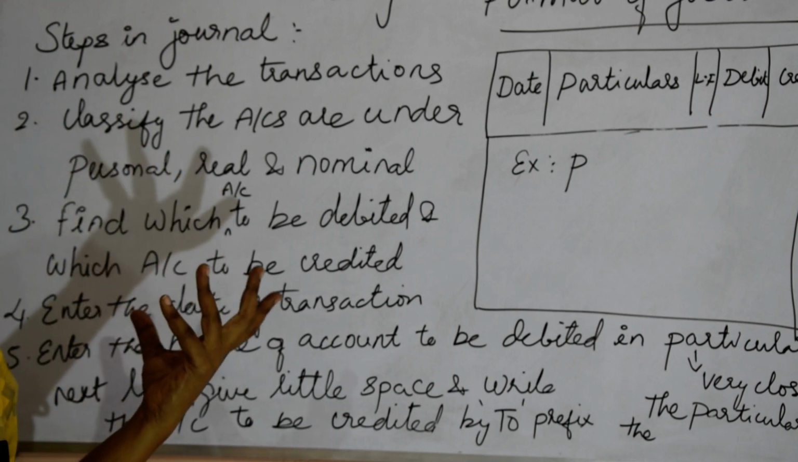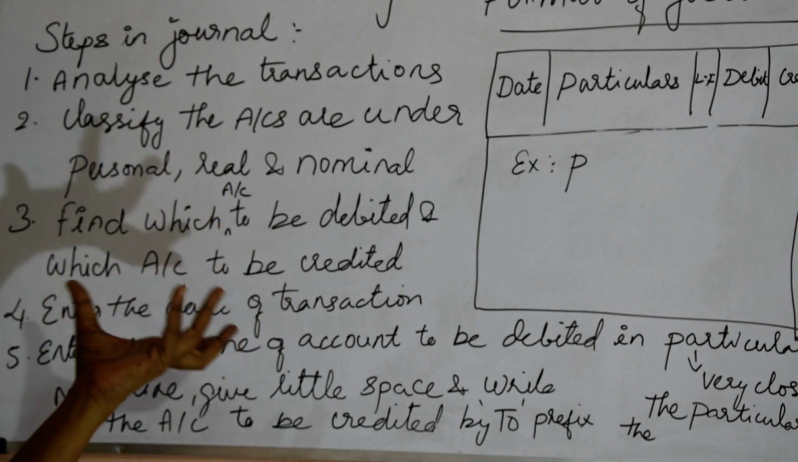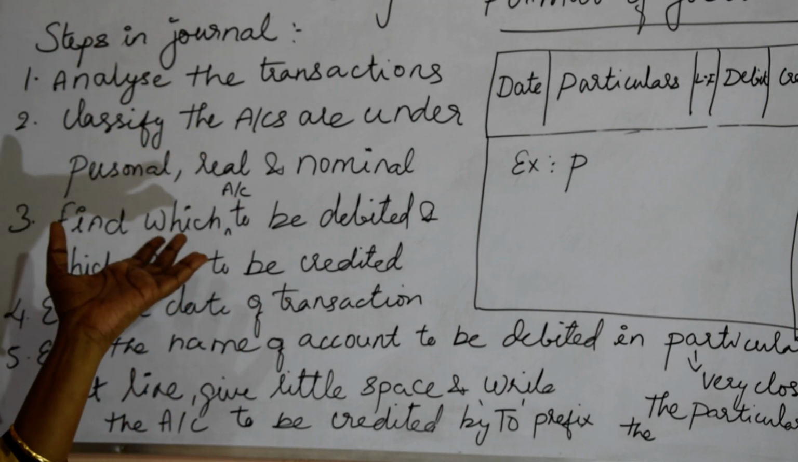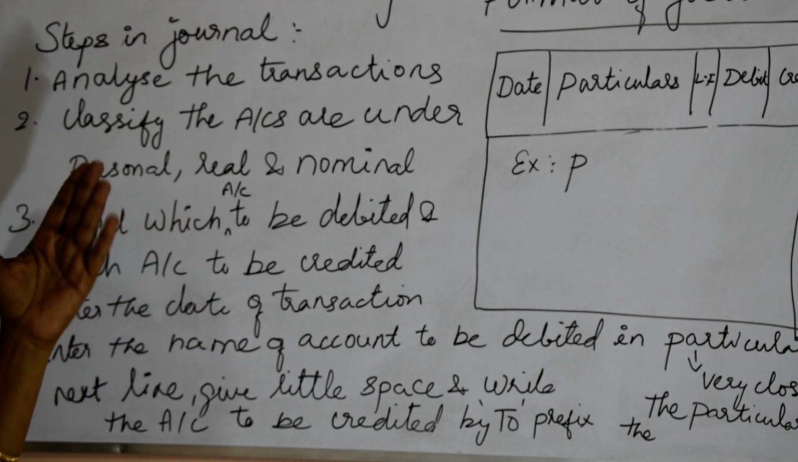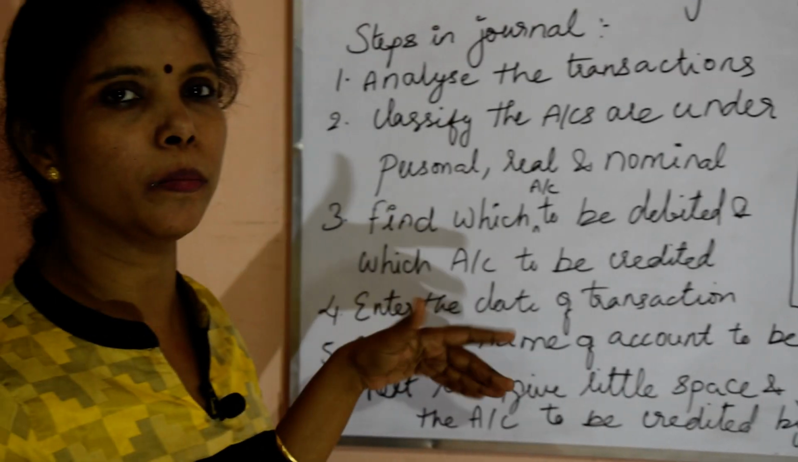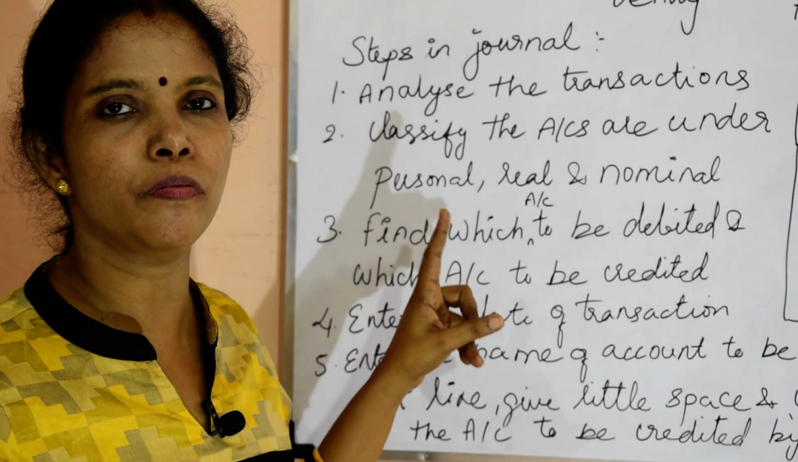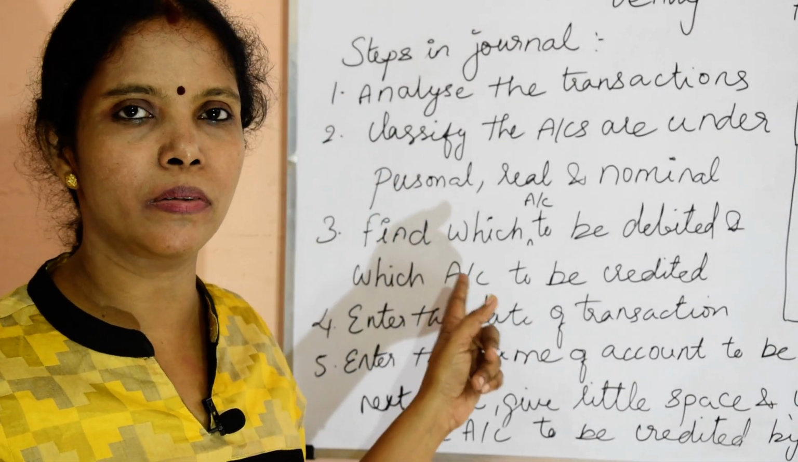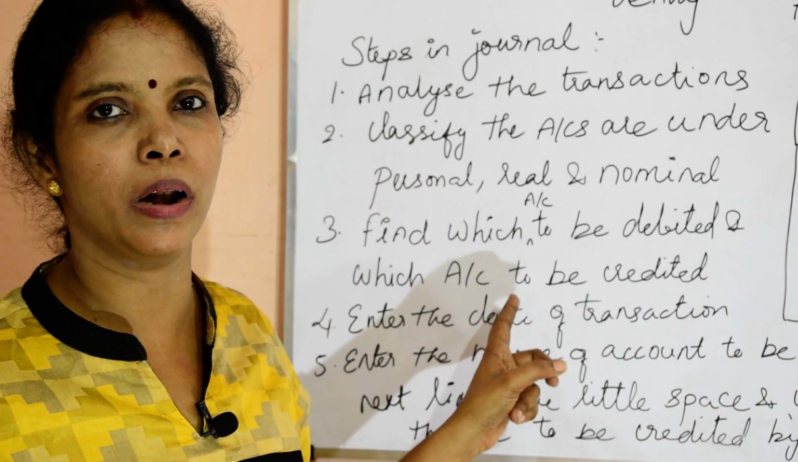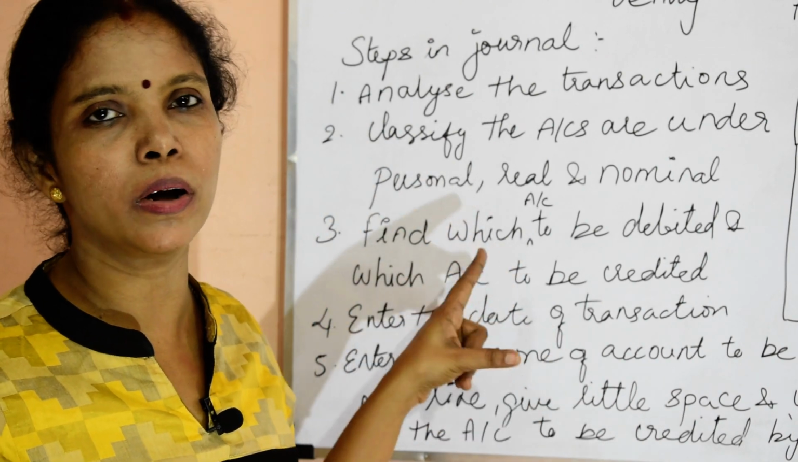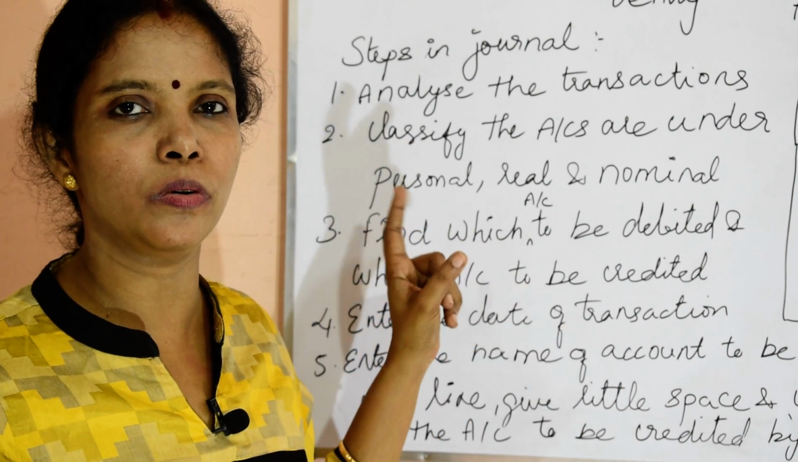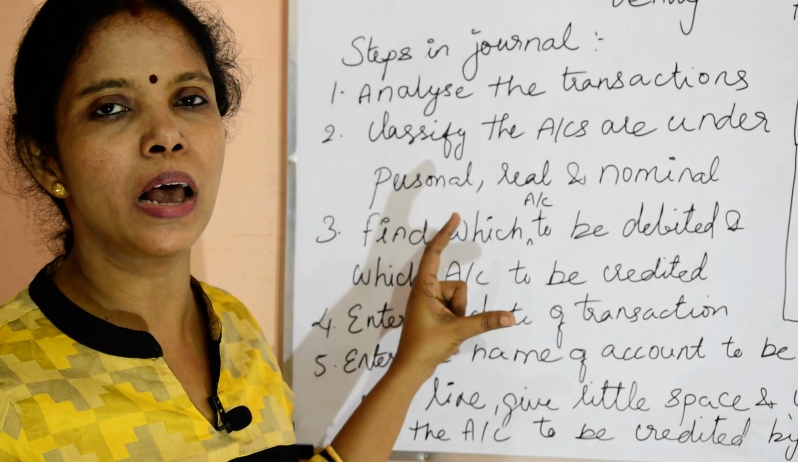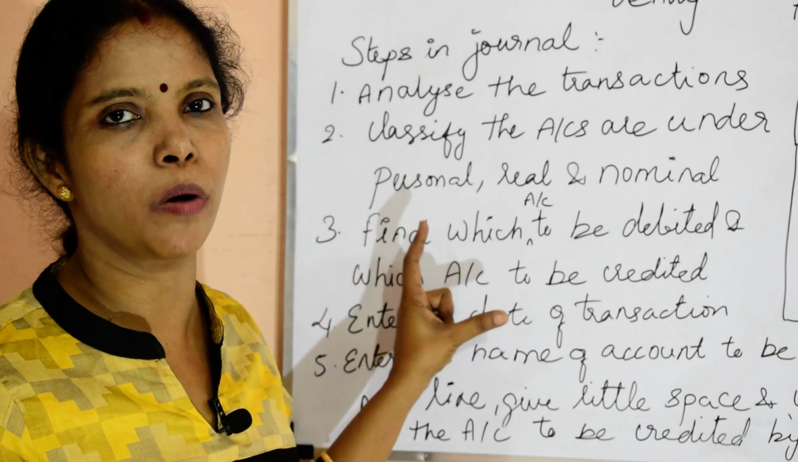Sometimes we may wrongly enter an account in the debit column when it should be in the credit column, or the other way round. Those things should be avoided. So first we classify whether it is personal, real or nominal. After that we decide whether the account should be credited or debited, which should be clearly understood, and we journalize properly.